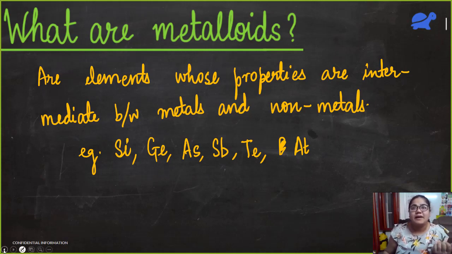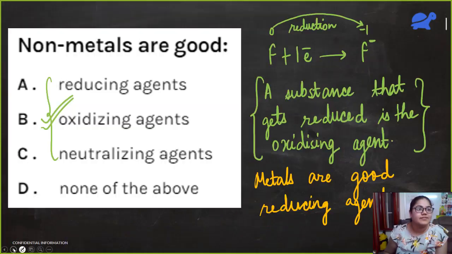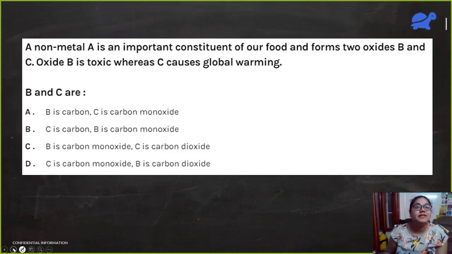These are the various metalloids, shown in orange in the periodic table. So you have to remember these names, a frequent exam question.